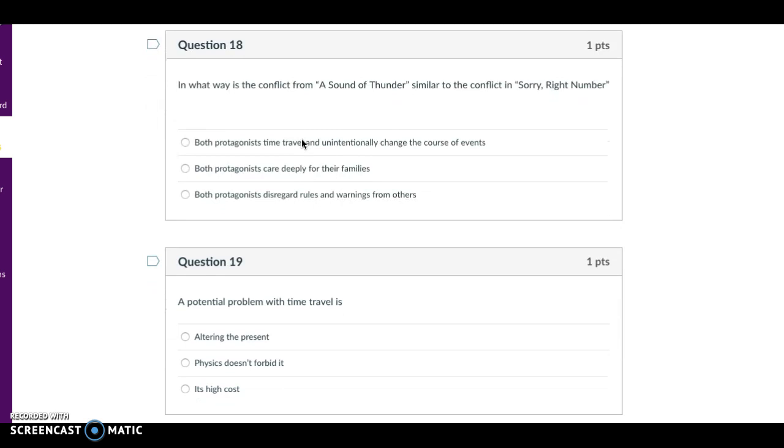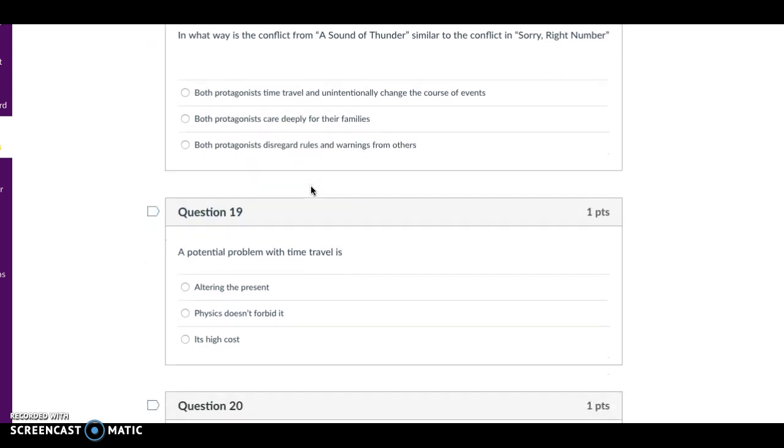Question 18. In which way is the conflict from A Sound of Thunder similar to the conflict in Sorry, Wrong Number? Both protagonists time travel and unintentionally change the course of events, both protagonists care deeply for their families, or both protagonists disregard rules and warnings from others.